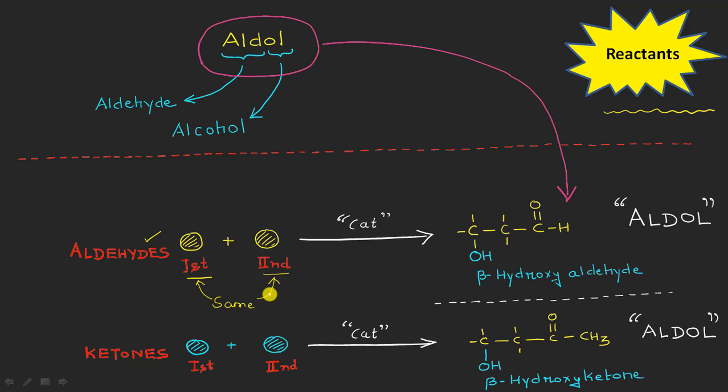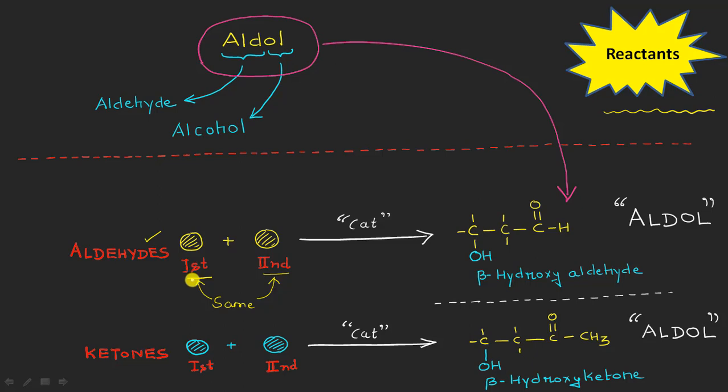Otherwise, let us say if we are having two different kinds of aldehydes or two different kinds of ketones, or let us say one aldehyde and the second one is a ketone, in that case the aldol condensation is known as the cross aldol condensation. Okay, so here are the reactant molecules.